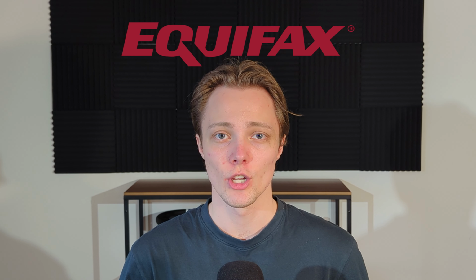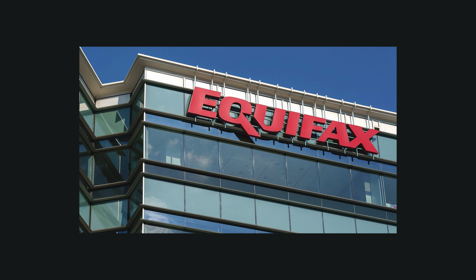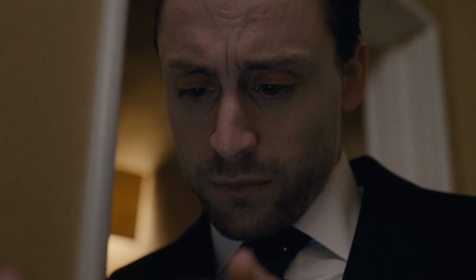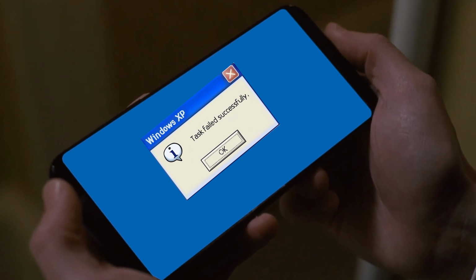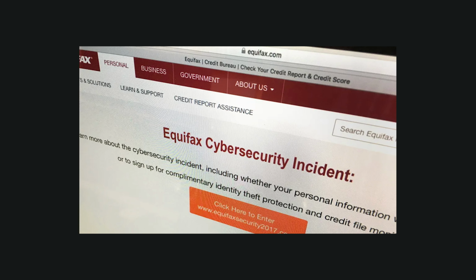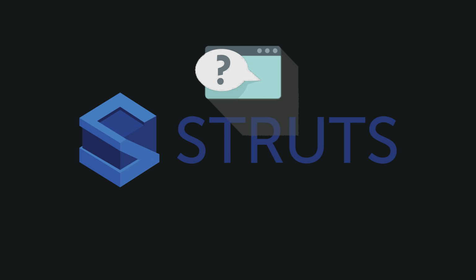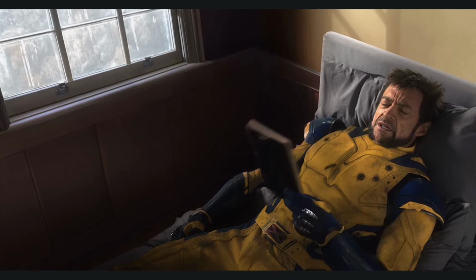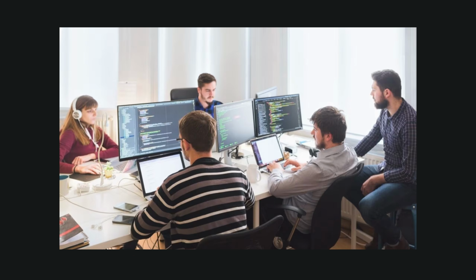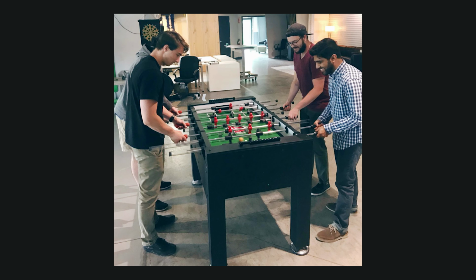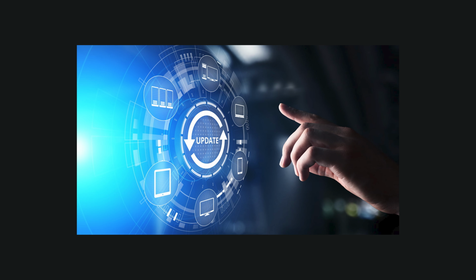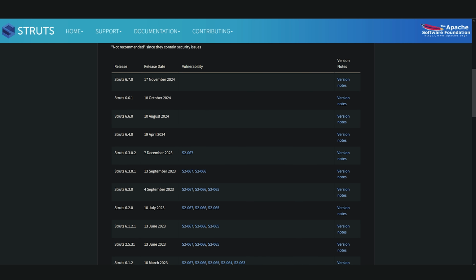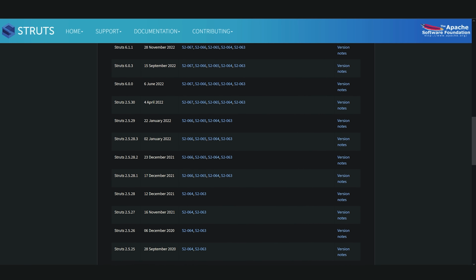One famous example is the spectacular Equifax breach in 2017, one of the largest data breaches in history. And it all started with negligence in updating your software and a lack of proper input validation. The Equifax website used Apache Struts to handle web requests, which is just another Java application. The team at Equifax were a little too comfy and apparently didn't update their software when a security patch came out for Apache Struts.